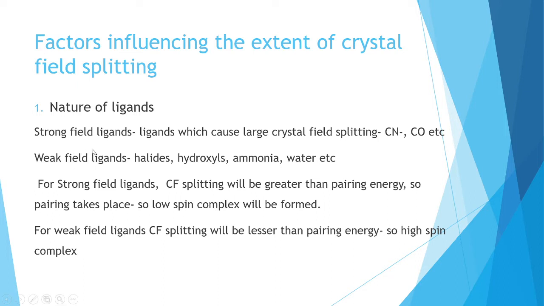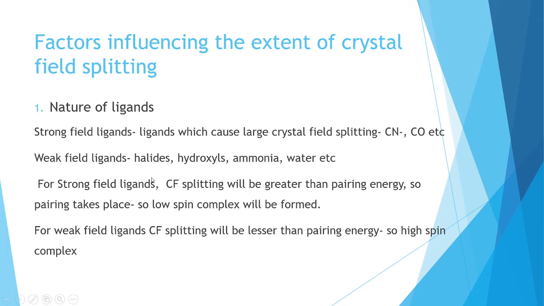In the case of strong field ligands, the crystal field splitting is denoted as delta O in octahedral complexes and delta T in tetrahedral complexes. And this delta value, the crystal field splitting, will always be greater than the pairing energy. Whichever is less, that will take place. So here the pairing energy will be less, and so pairing will take place.